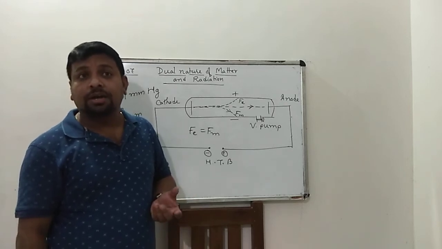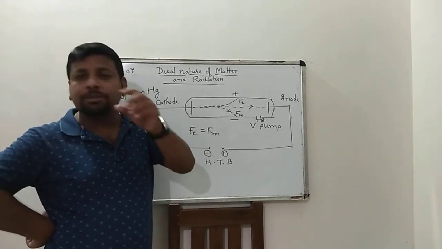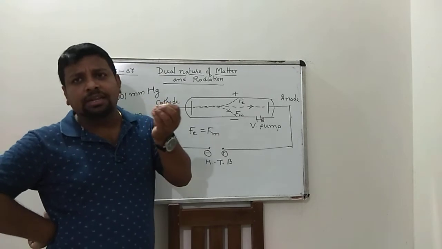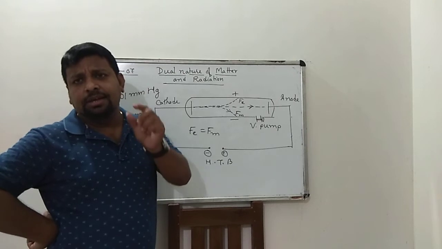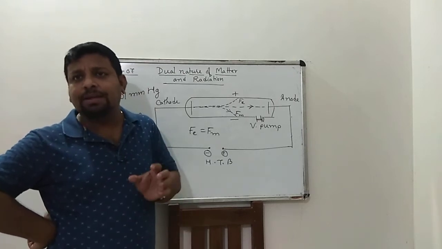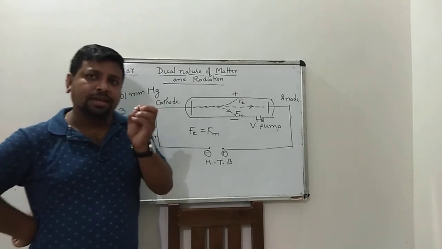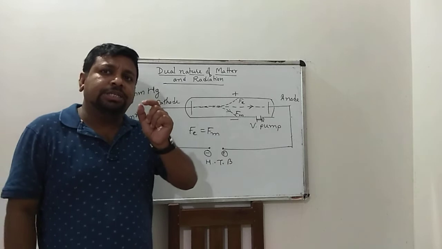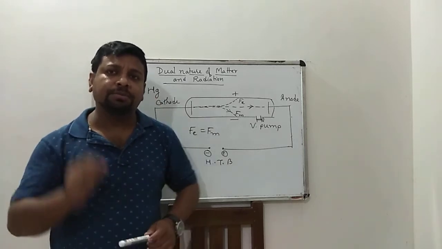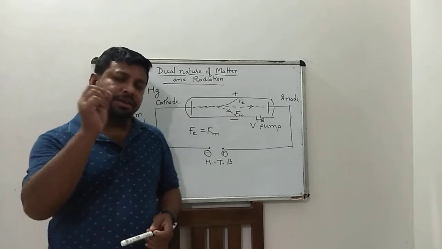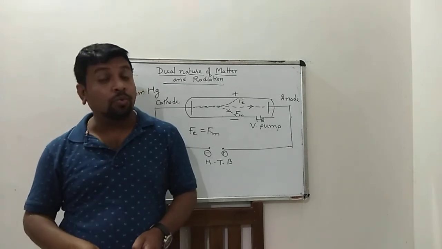Then in 1901, Max Planck studied radiation, that means on the basis of electromagnetic waves. In 1901, Max Planck explained that light, that is, electromagnetic wave, radiates in continuous bundles of packets.